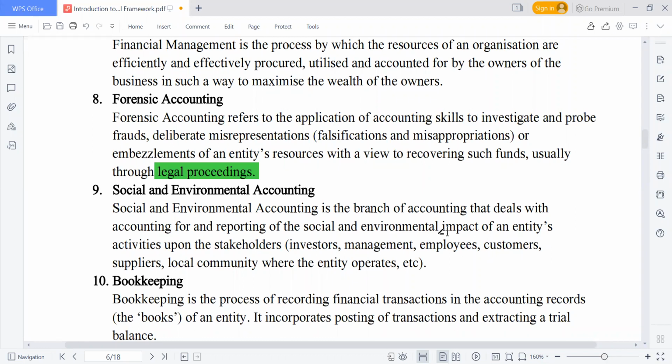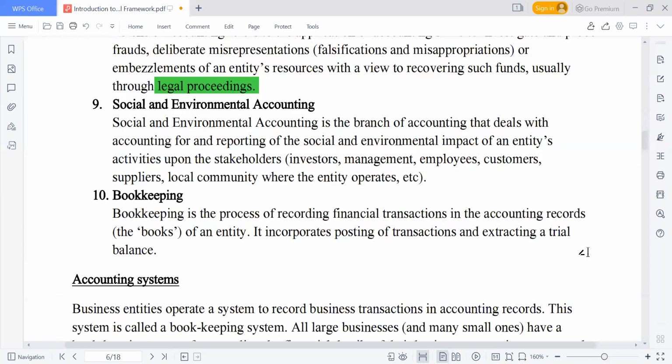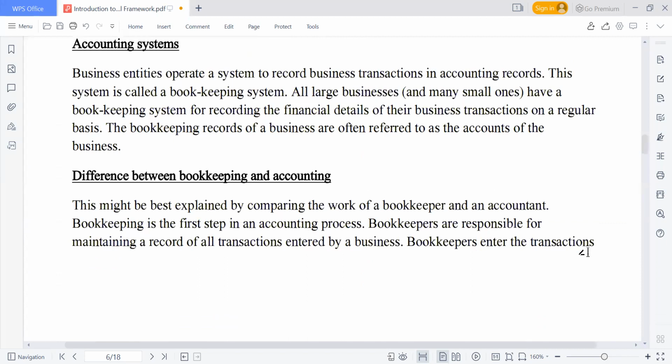Environmental management accounting. So as an accountant, I'm not only doing records. That is a very low job. But I'm also doing other things as well. I can be doing tax. I can be doing this EMA that we are talking about. I can be providing information like forensic accounting that will be required in the court of law. So we can look at the difference between bookkeeping and accounting, looking at the work of an accountant and the work of a bookkeeper.